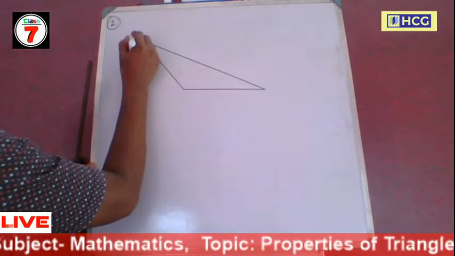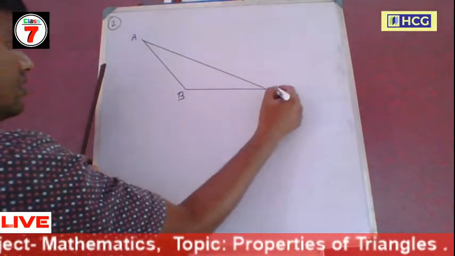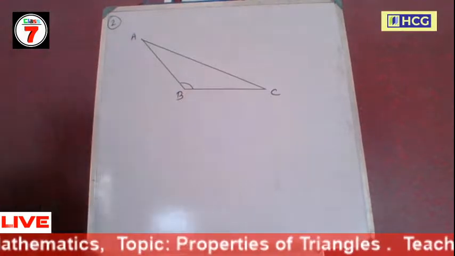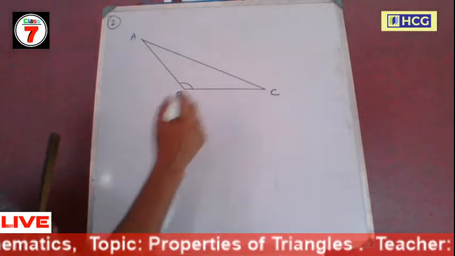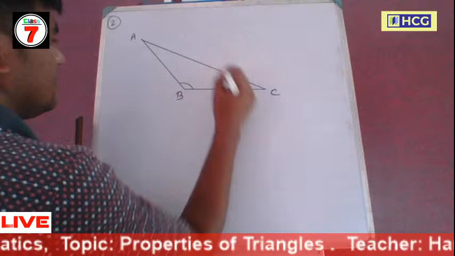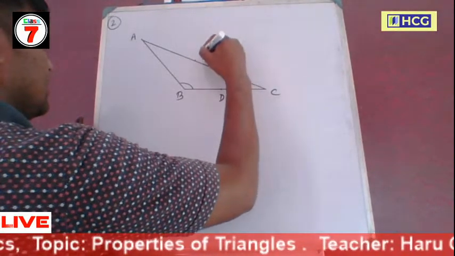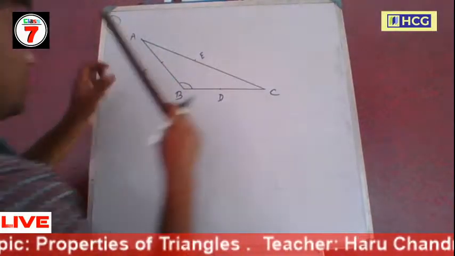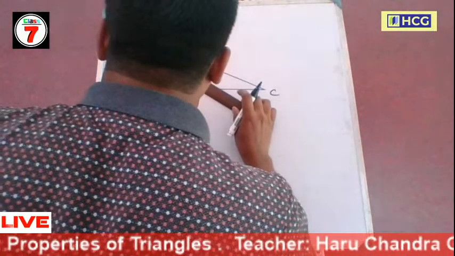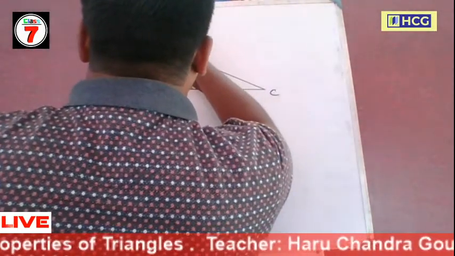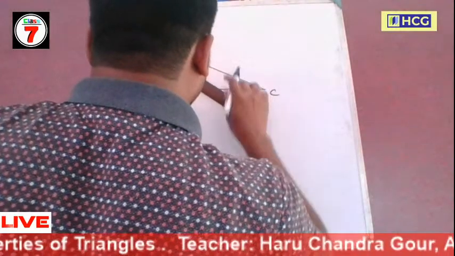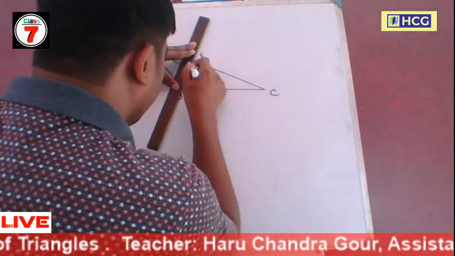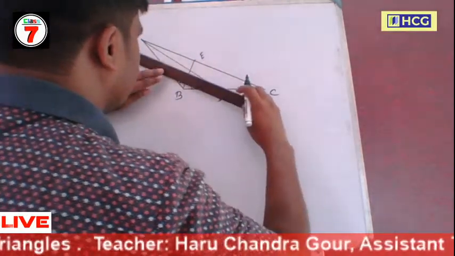On the board, triangle ABC is an obtuse angle triangle and angle B is obtuse. Now we draw three medians. Now the midpoint of BC is D, the midpoint of AC is E, and the midpoint of AB is F. Now join AD, join BE, and join CF.